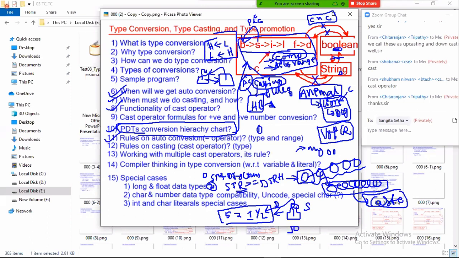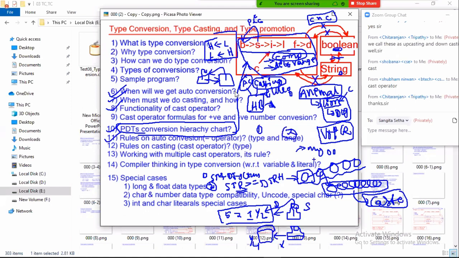If you are trying to change a half liter bottle to a quarter, 1 by 4th bottle, it is not possible because some value is lost. So what two rules do we have to follow? Type rule and range rule, both you have to follow.